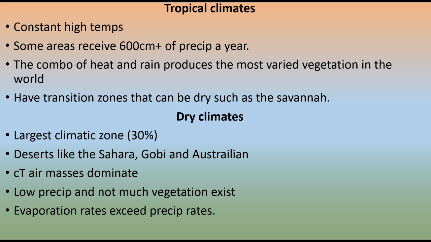They happen to be the largest type of climates in the world. These are usually the deserts, like the Sahara, the Gobi, and the Australian desert. They are dominated by continental tropical air masses, warm, dry air masses. Very low precipitation, so therefore not much vegetation exists. Only those plants that can really adapt to those environments will live there. The evaporation rates are greater than the precipitation rates.